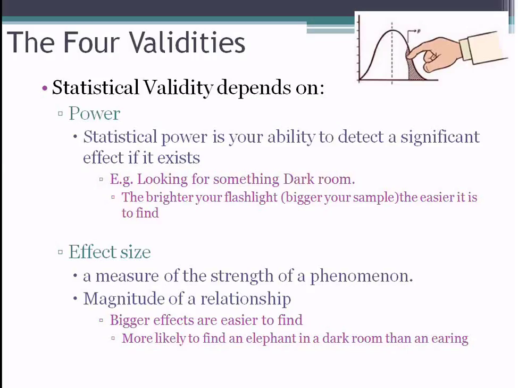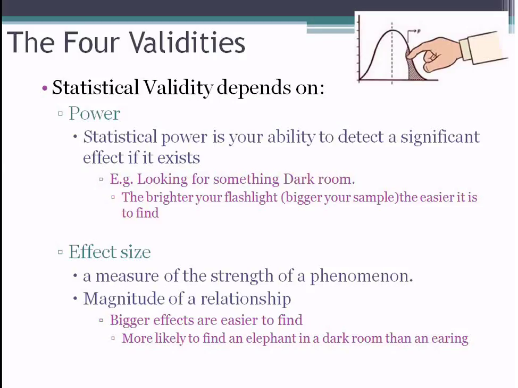So for example, if you've got a tiny little 1990s flip phone screen that you're using for a light in that pitch black room, and you're trying to find an elephant, a giant effect, you'll probably find it, right? You have low power, but the effect is so big, you'll find it. But if you're looking for an earring, you're probably not going to find that earring with that low power flashlight or study.